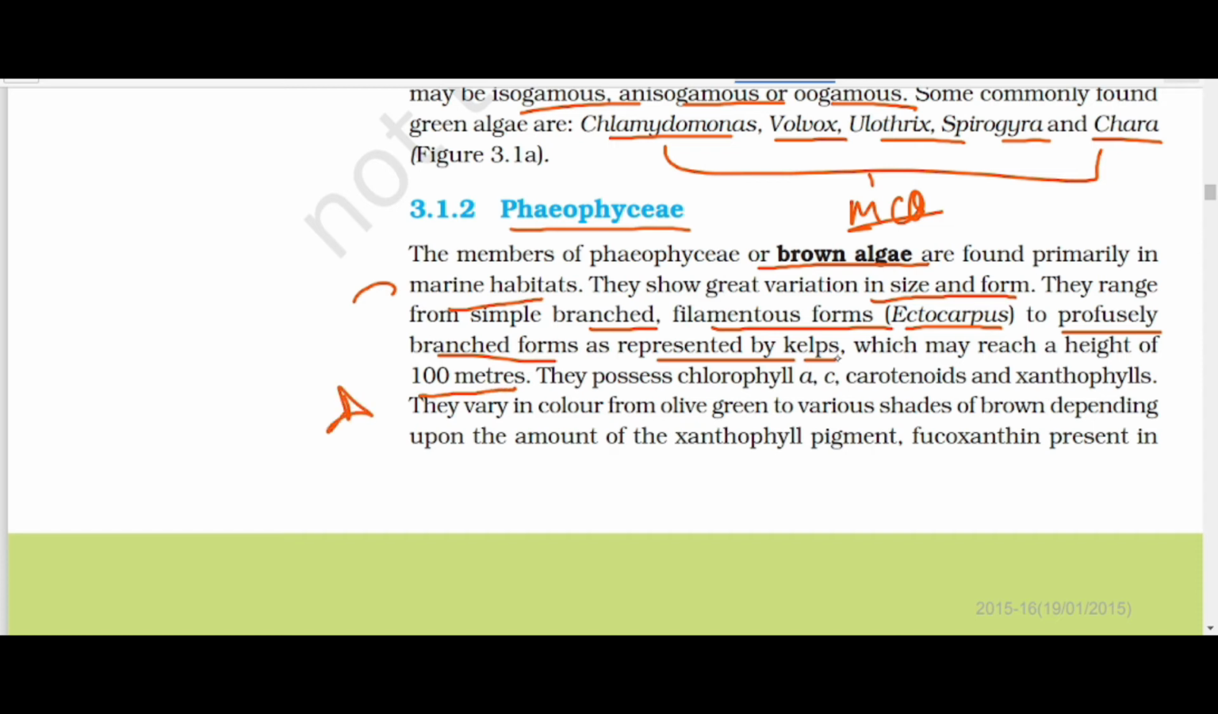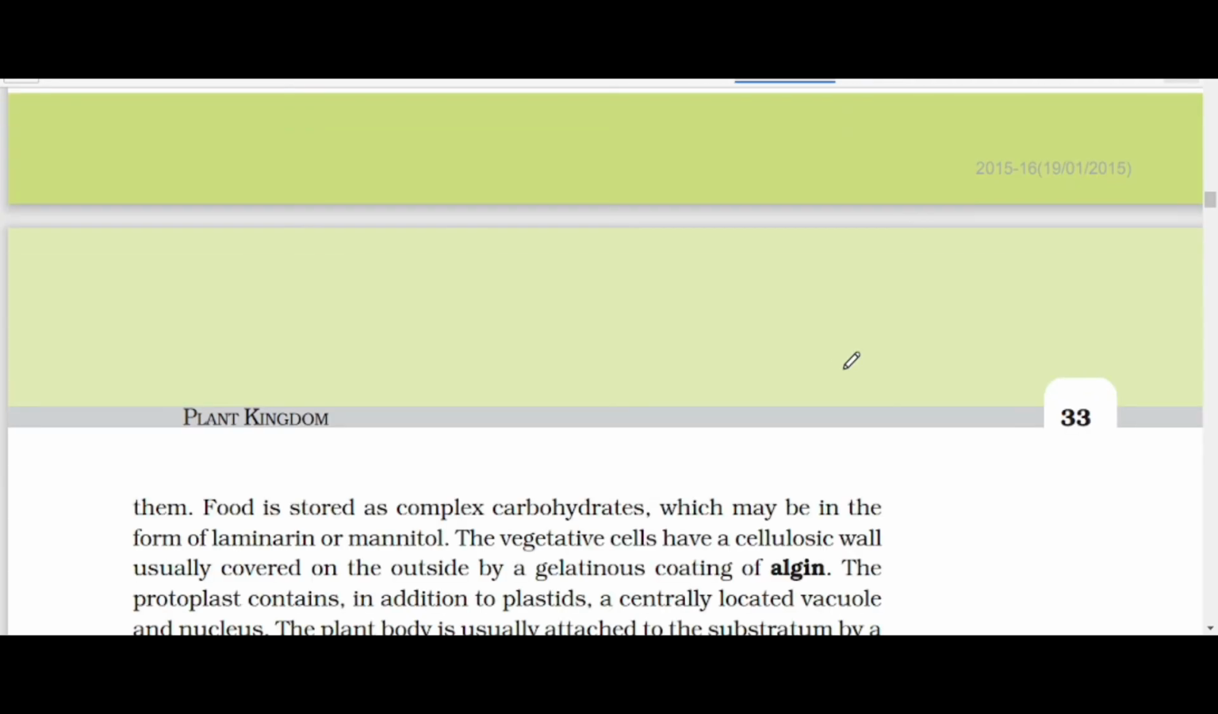It was important: they possess chlorophyll a and c, and the other pigments are carotenoids and xanthophylls. They vary in color from olive green to various shades of brown. The color variation depends on the amount of xanthophyll pigment and fucoxanthin present in the algae.